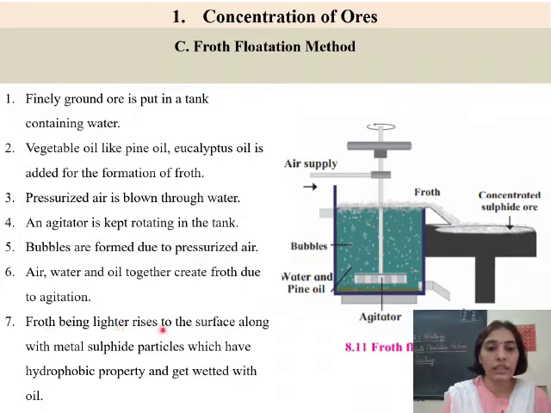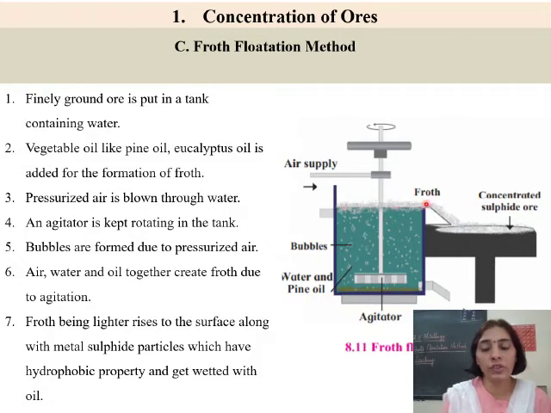Froth, being lighter, rises to the surface along with metal sulfide particles which have hydrophobic property and get wetted with oil. So here what do we have? We know the property of the metal sulfide ores. They are hydrophobic and they do not have any attraction for water, but in turn they are attracted towards oil particles, and the oil particles are trapped over here in the froth along with the concentrated sulfide ore, and we know that they are hydrophobic and so they are going to be wetted with oil.